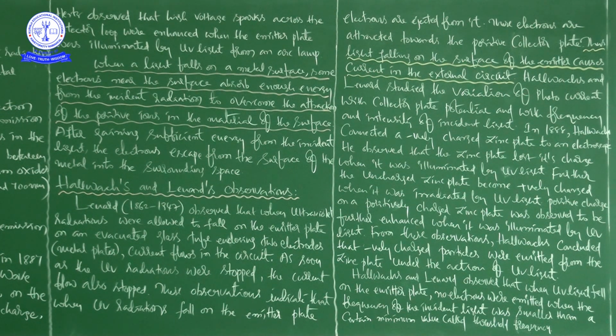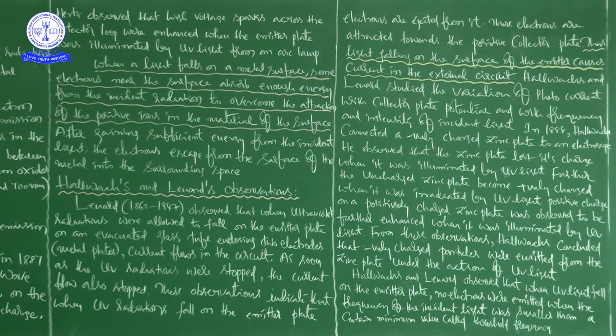If the electrons do not come out, that is not our discussion. Our discussion is the ejection of electrons from a metallic surface when it is exposed to light. That is all he is saying here. I underlined these words. See here, when a light falls on a metal surface, some electrons near the surface absorb enough energy from the incident radiation to overcome the attraction of the positive ions in the material of the surface.